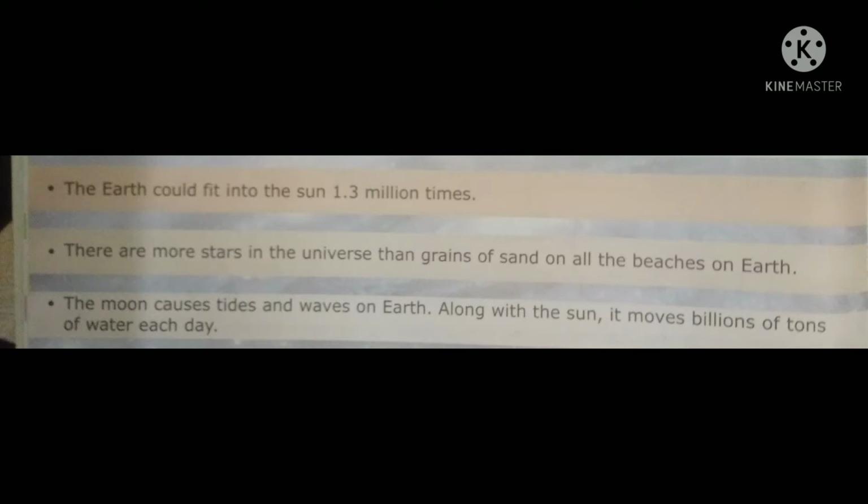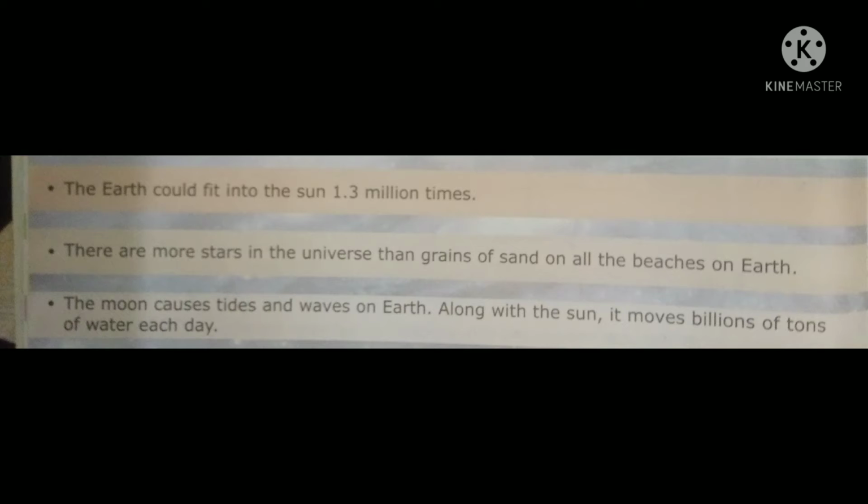And the next fact is also very surprising. There are more stars in the universe than the grains of sand on all the beaches on earth. It means there are so many, numberless stars available in the universe. If we compare it to the sand of all the beaches, these stars are more than the sand. So you can imagine how many stars are available in the universe.